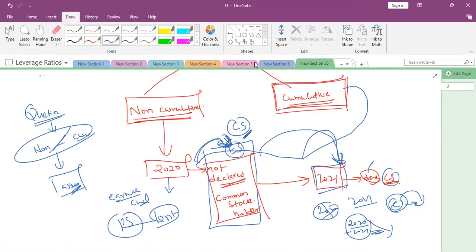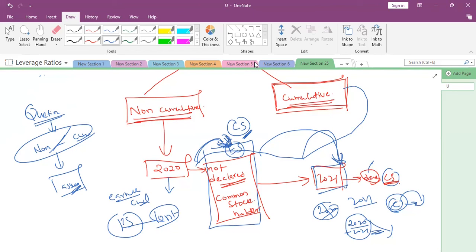Non-cumulative. If the question is silent whether the preference shares are non-cumulative or cumulative, it is by default non-cumulative. Cumulative means you need to specifically mention in the contract that this is a cumulative preference share. That is important. Is this point clear to everyone?